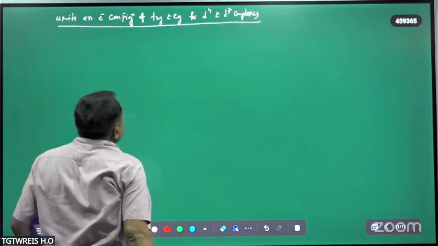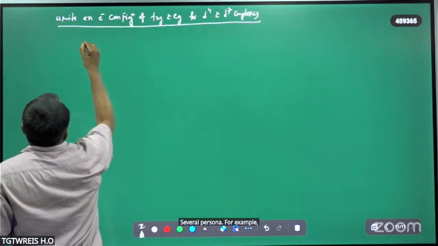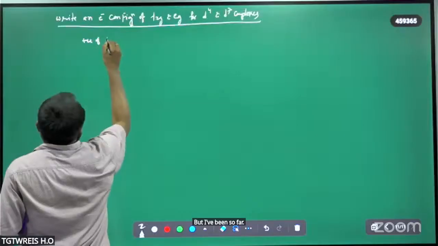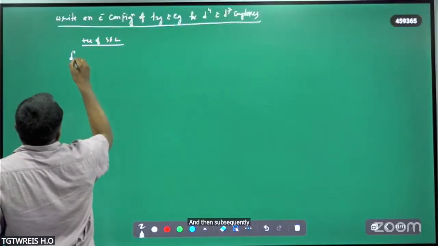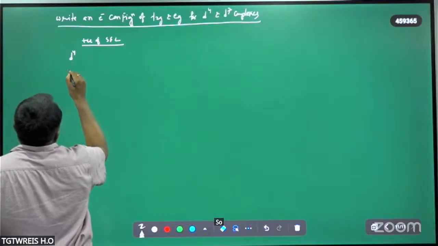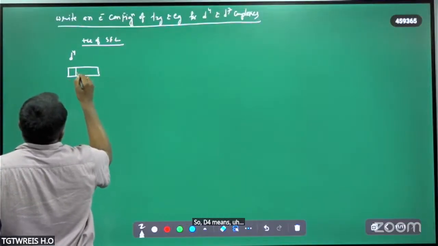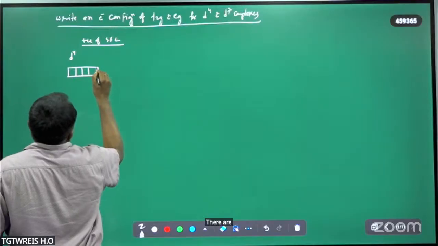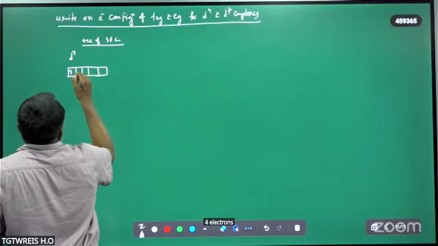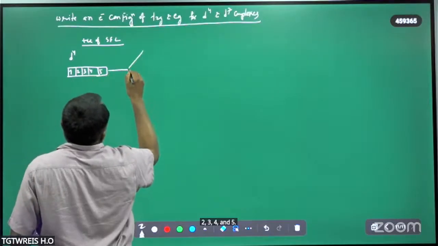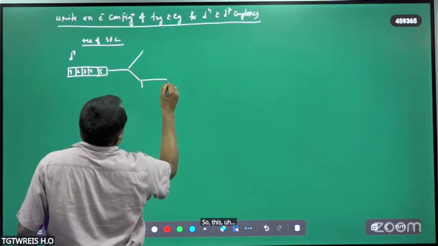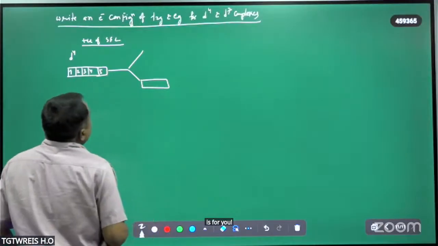Our question: for example, the presence of strong field ligands, d4. So d4 means there are 4 electrons: 1, 2, 3, 4, and there are 5 d degenerate orbitals.